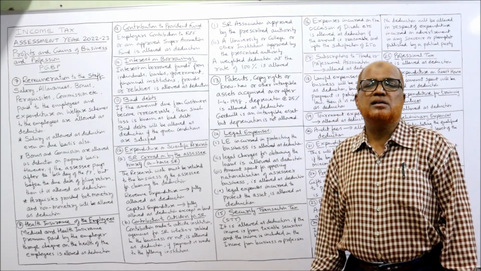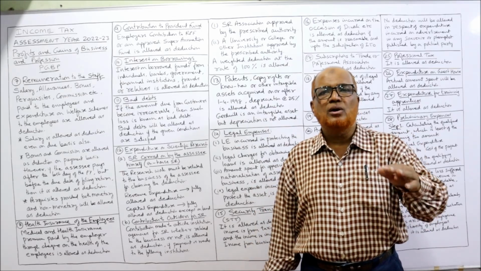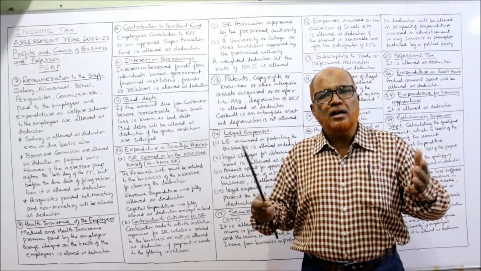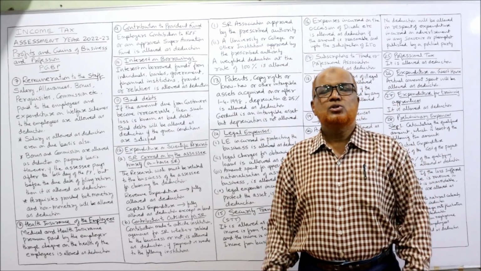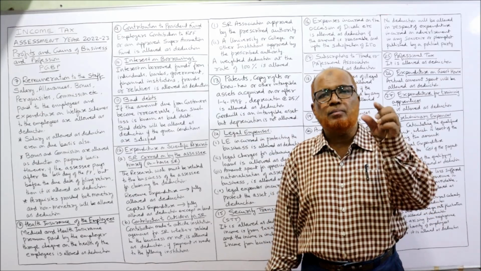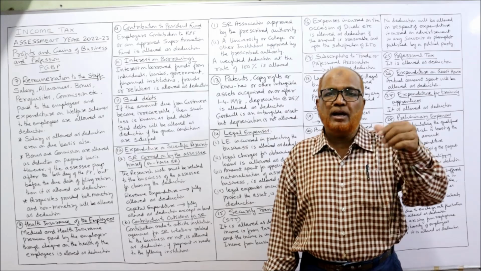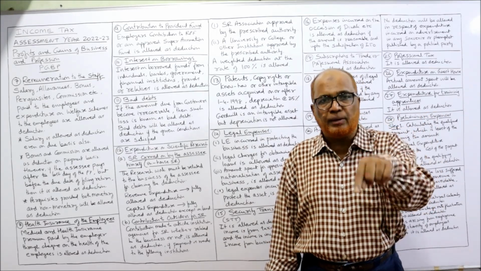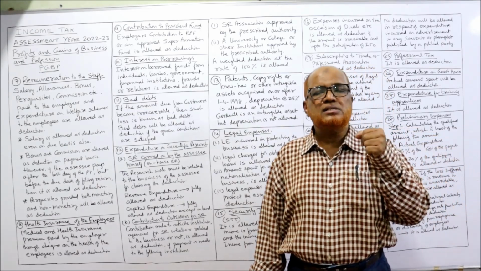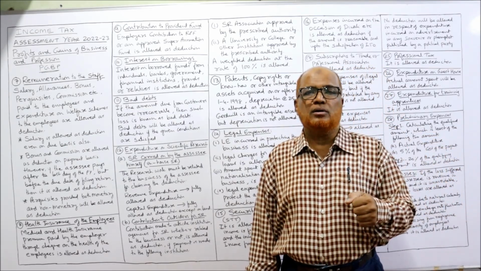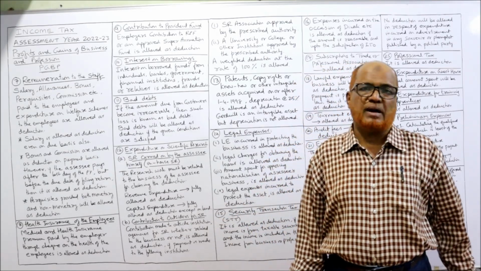So Income Tax Act says it is allowable. Almost every business will sell the goods on credit, and in every business there is a possibility of bad debts. So bad debts will be allowed as deduction provided some conditions are satisfied. The conditions are the sales should have been made in the earlier years on account of which that bad debt occurred. Similarly, the assessee has taken all the steps to recover the amount, but still failed to recover the amount. Then it will be allowed as bad debts.